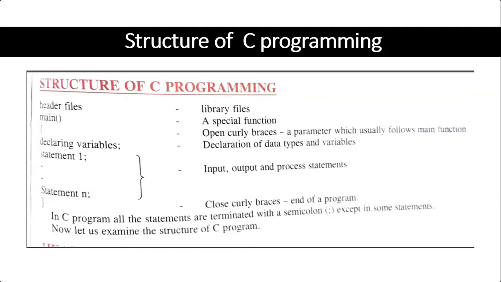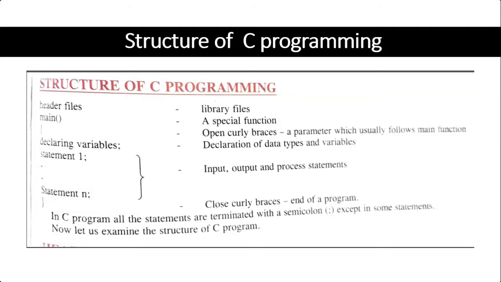What is the structure of a C program? Header files, that is, library files. Main, a special function, followed by an open flower bracket; a parameter usually follows the main function. Declaration of variables, which declares the data types and variables. Statement 1 to statement n: input, output and process statements. Close flower bracket, the end of a program. In a C program, all the statements are terminated with a semicolon except in some statements.